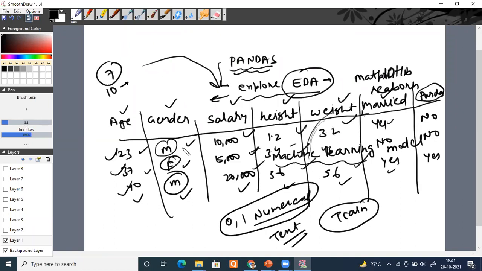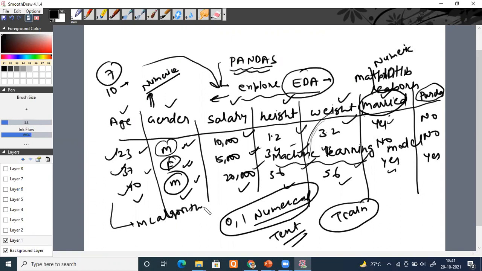But on this text, which are your categorical columns, M, F, M, yes, no, yes, if you directly give it to the machine learning model, it will not learn anything from them. So it will be our duty to convert these categorical columns into numeric columns. Similarly, this categorical column into a numeric column. Once all the columns, meaning all input variables, are converted into numeric, then we can send them to a machine learning algorithm.